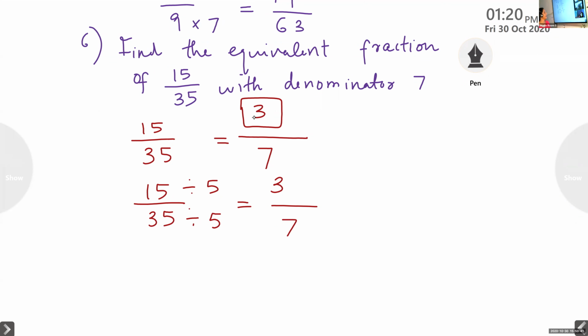So in an equivalent fraction, if you get a big fraction, you should divide it to get the smaller one. If a smaller number is given, you have to multiply it to get the big one.